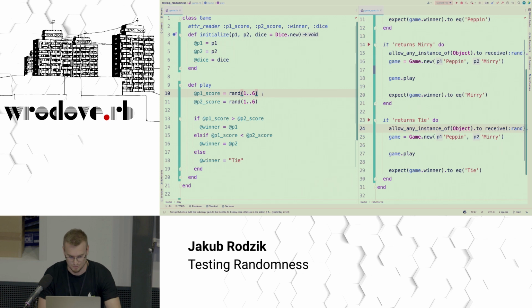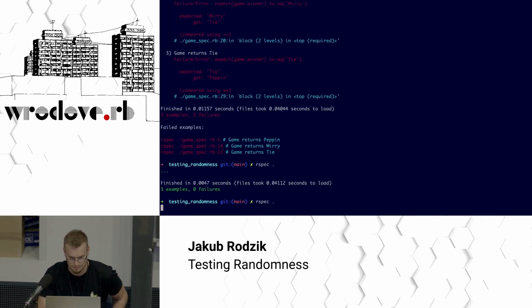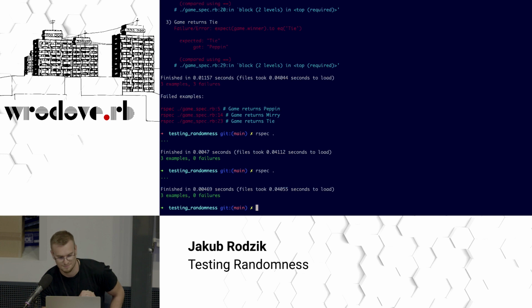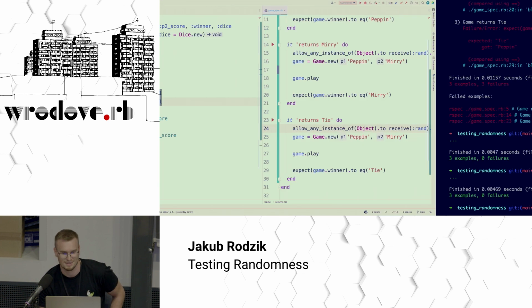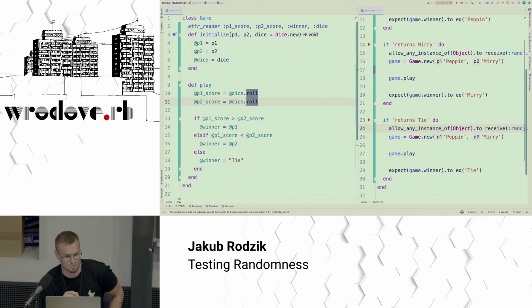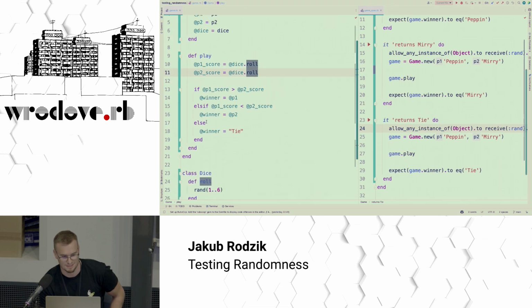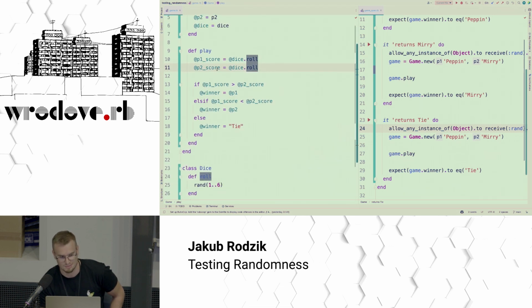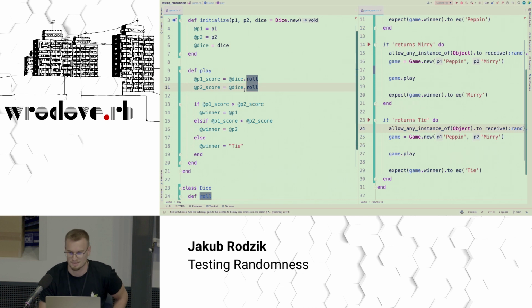Let's maybe try now to include this abstraction here. Awesome. Tests are still green, which means we actually did a proper refactor here, right? Nothing's changed besides the implementation. So the behavior stayed the same. That's good.